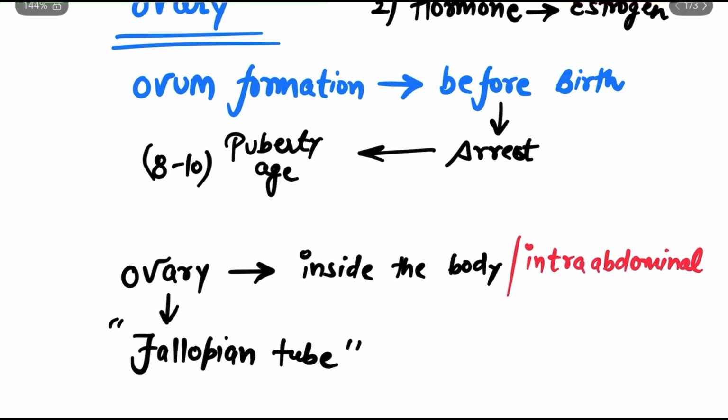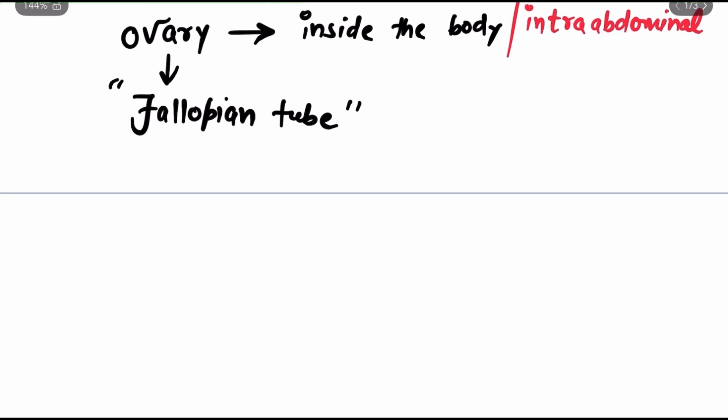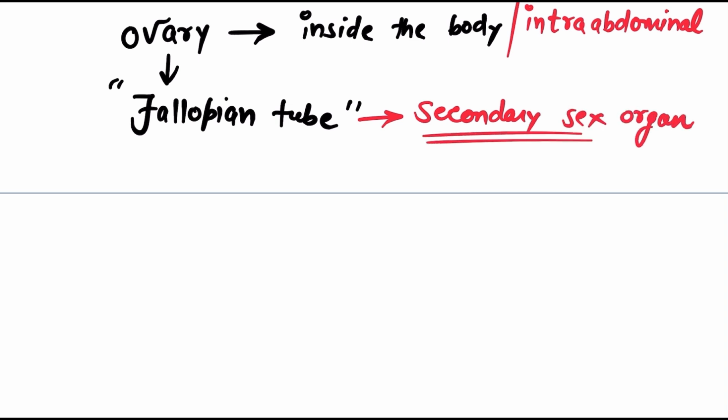But what are secondary sex organs? Other than the primary sex organ, that is the ovary, all other structures related to the reproductive system are known as secondary sex organs. So obviously the fallopian tubes, which are responsible for the collection, transportation and fertilization of ovum, are secondary sex organs.